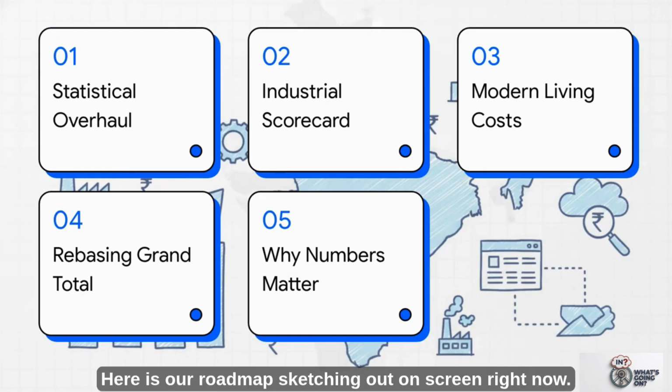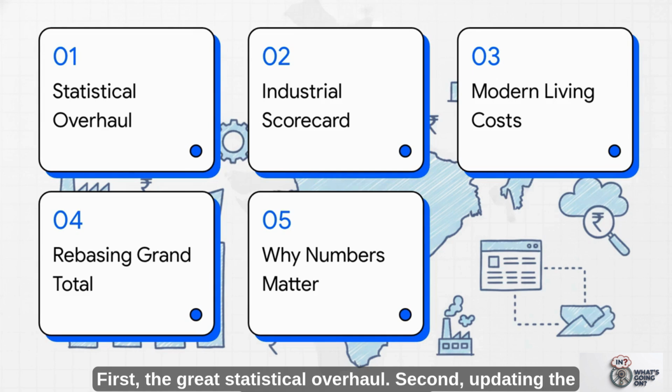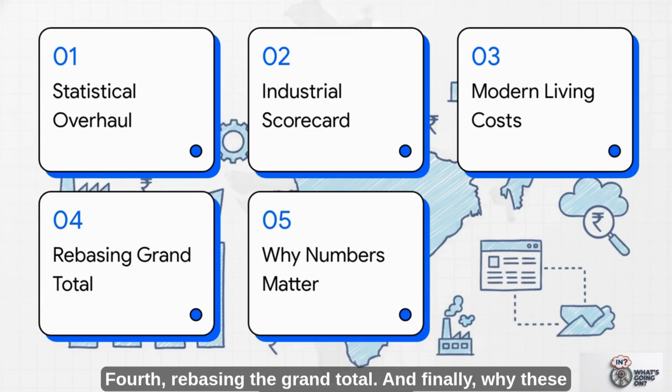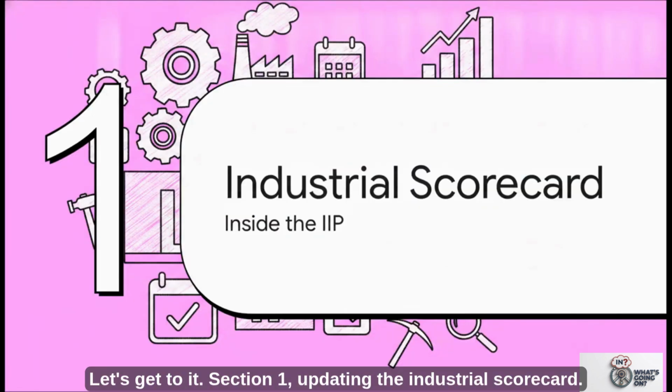Here is our roadmap sketching out on screen right now. First, the Great Statistical Overhaul. Second, updating the Industrial Scorecard. Third, measuring modern living costs. Fourth, rebasing the grand total. And finally, why these numbers matter. Let's get to it. Section 1.